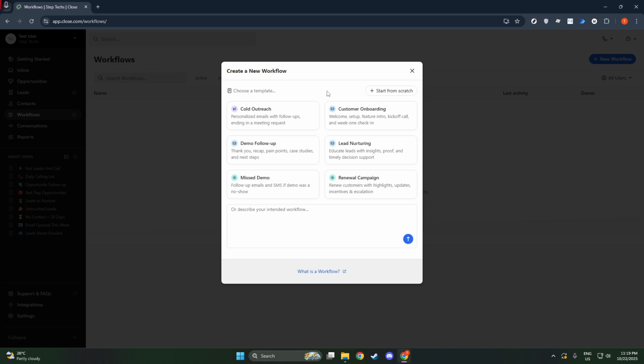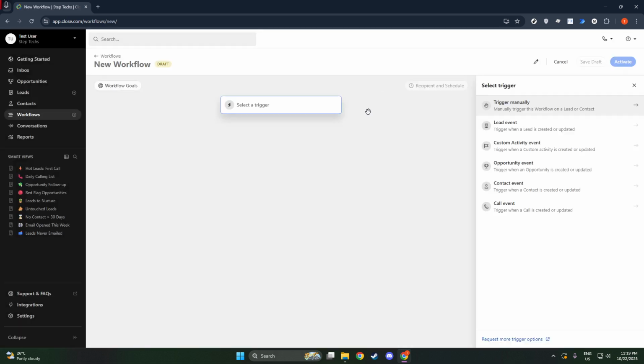This option is particularly helpful for busy teams, as it allows you to set criteria that kick off the workflow automatically. For instance, you could choose to start the workflow whenever a lead status changes to qualified, or when certain updates are made to an opportunity. Choosing the right trigger is crucial, as it will define how and when your workflow begins.